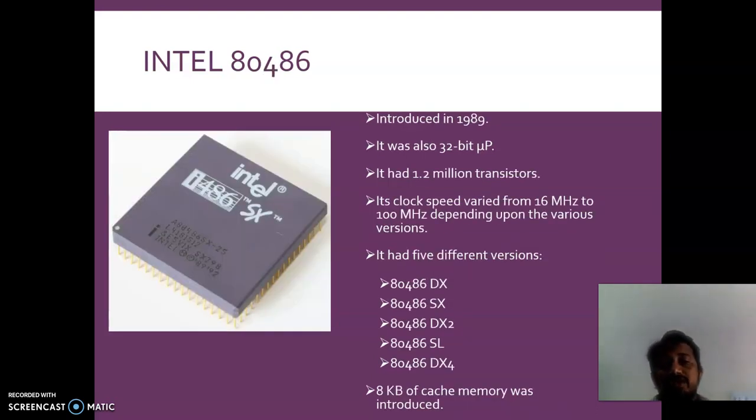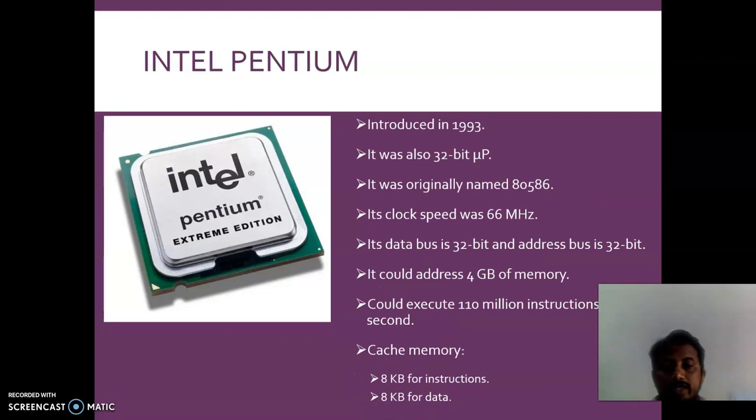Then a further implementation came up. 1.2 million transistors were developed in the 80486 microprocessor. Like this, there were different versions, and there was one more memory, which is called cache memory. 8 kilobytes of cache memory was included. Cache memory is very important actually. Repeatedly used words are there. If you want to fetch those words, we don't take the main memory into consideration. Every time it doesn't go to it. We will put them in the cache memory. So this was the 8 kilobytes of cache memory.